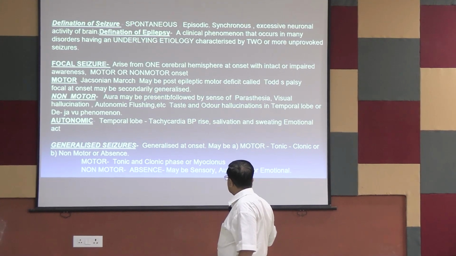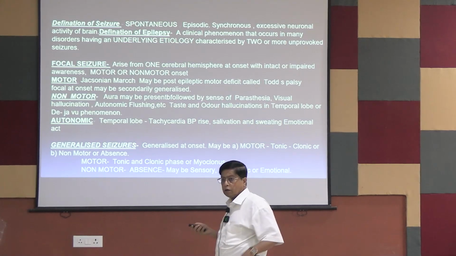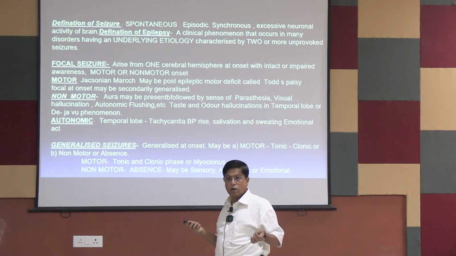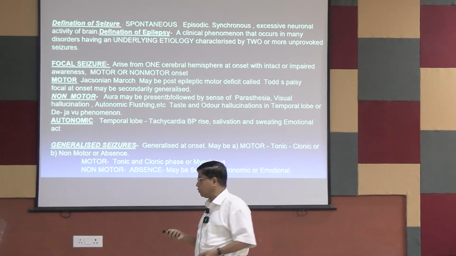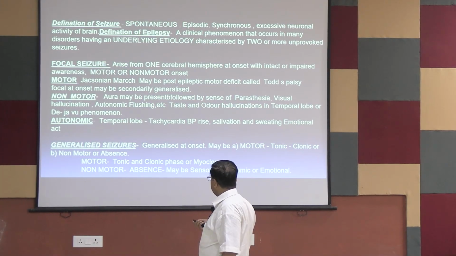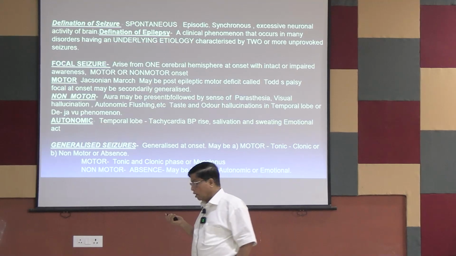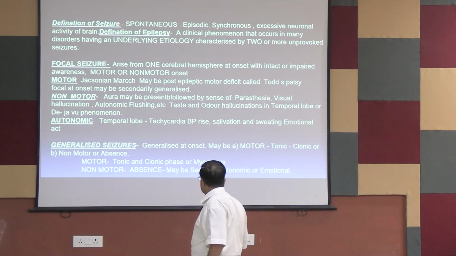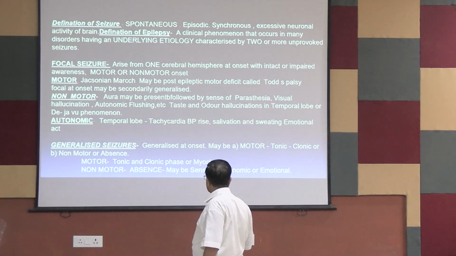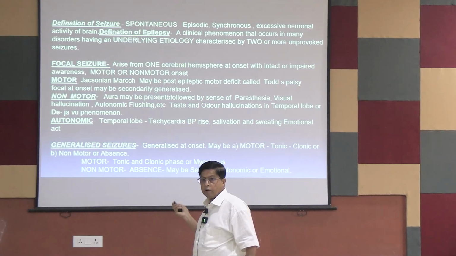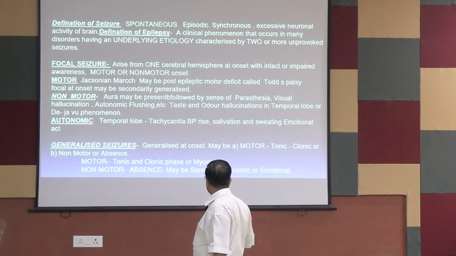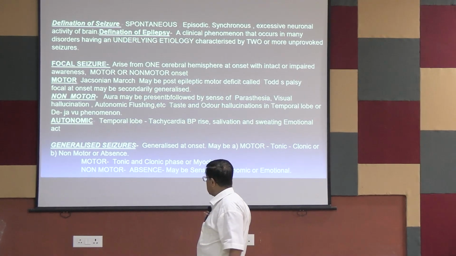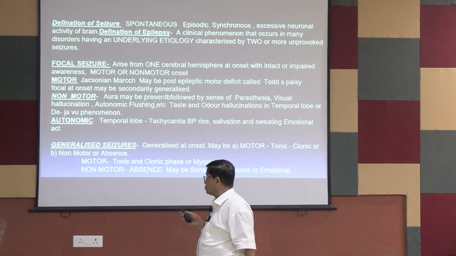Generalized motor means there is a tonic-clonic seizure. A typical tonic-clonic seizure is also called grand mal epilepsy. Typically there is a tonic phase and a clonic phase. And it may be non-motor, or absence seizure. Absence seizure is very common in children. These non-motor symptoms may be sensory, autonomic, or emotional, similar to focal seizure. It is not localized, it is generalized symptoms.